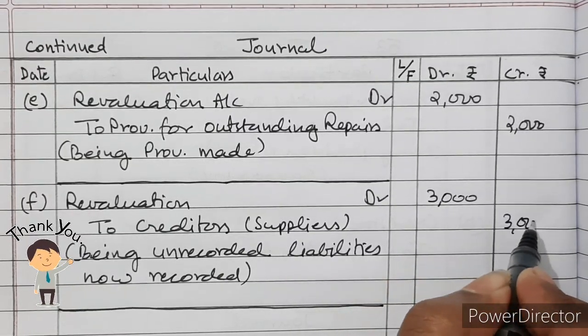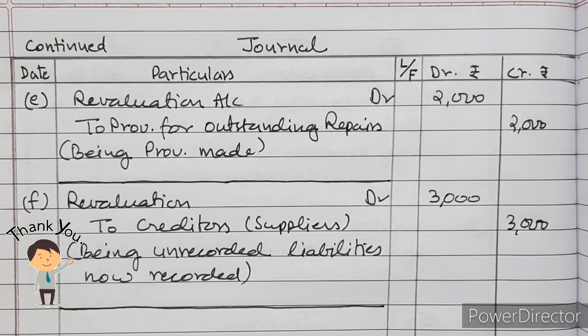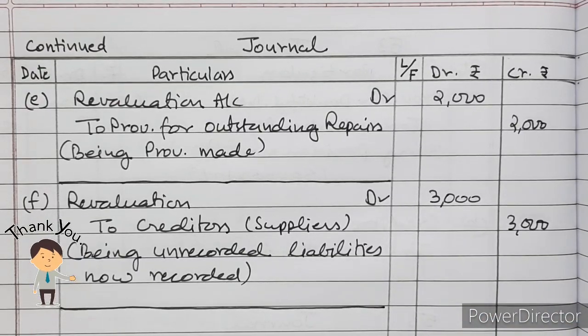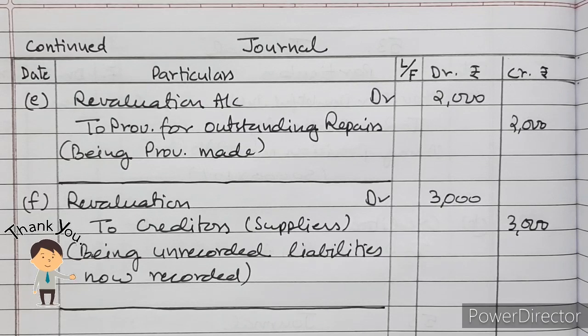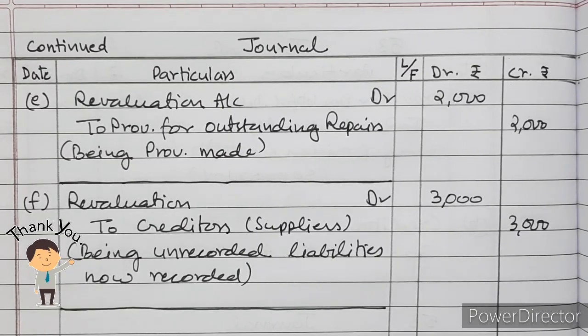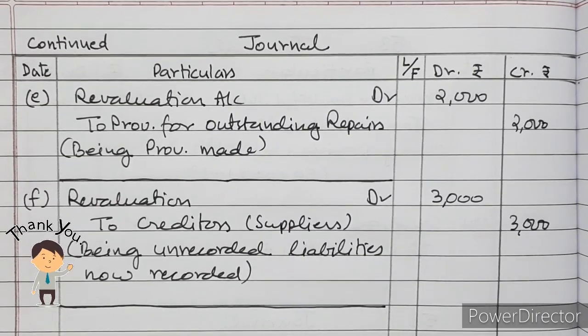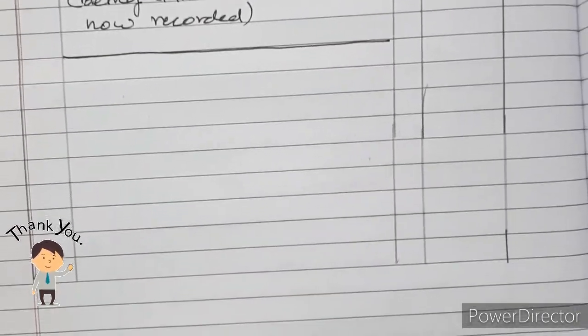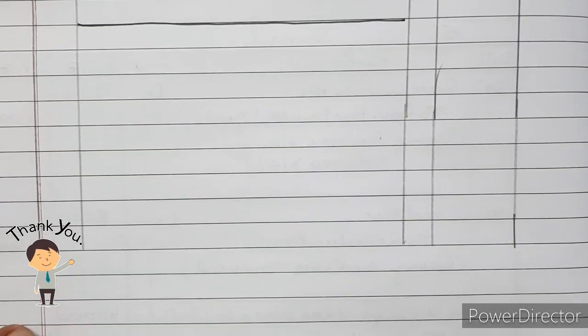Now we will calculate the gain or loss on revaluation, and we'll distribute it to old partners A and B. Let us see. So if you balance the debit and credit side of revaluation account, you will get that the credit side is heavier by 50,000. So when credit side is more, then it is a profit on revaluation.